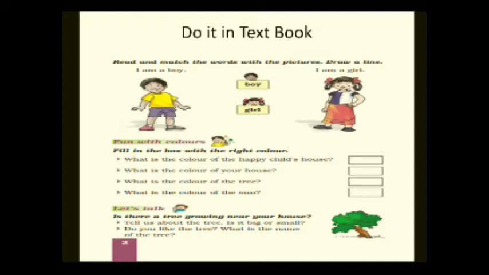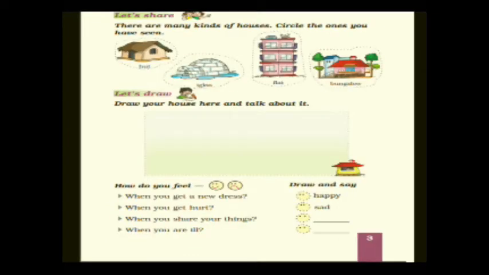Now moving to page number 3. There are many kinds of houses. Circle the ones you have seen. Now children, can you see in the picture there are 4 types of houses which they have shown. Okay, the very first one is HUT, hut. Second one is IGLOO, igloo. Number 3, FLAT, flat. Number 4, BUNGALOW, bungalow. So children, there are 4 kinds of houses.